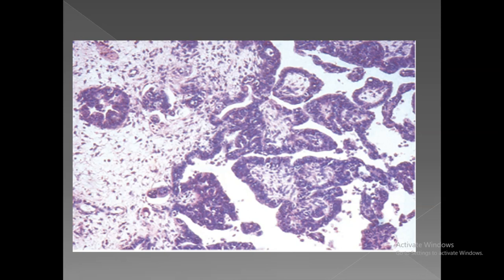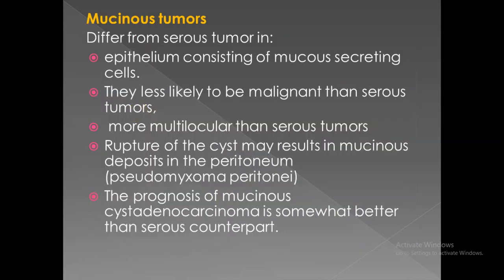in borderline serous tumor, which is, as we mentioned, low grade malignancy that tends to recur but not metastasize, there is no invasion. Absence of stromal invasion is seen in borderline tumors, while invasion is seen in malignant serous cystadenocarcinoma.